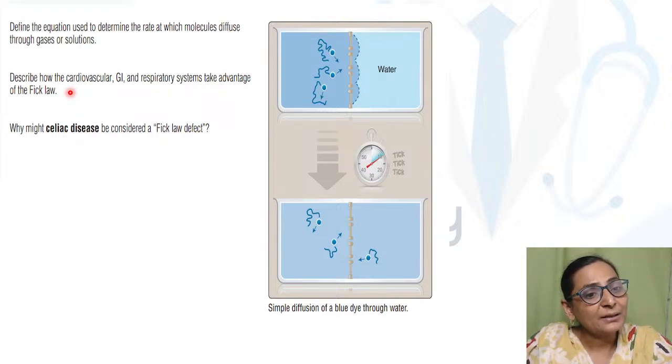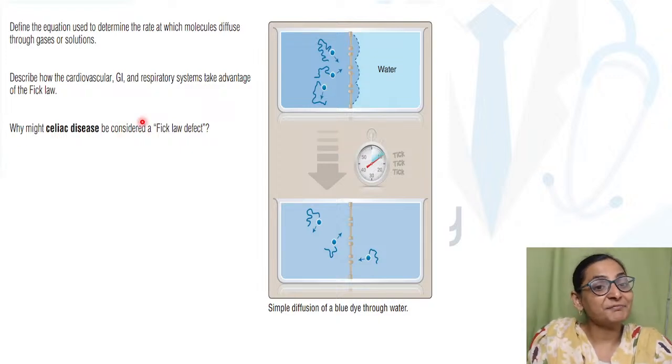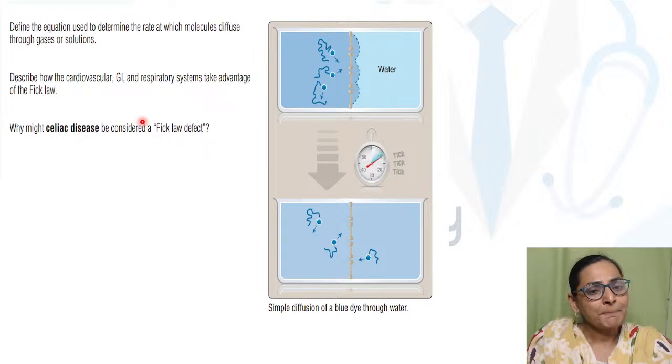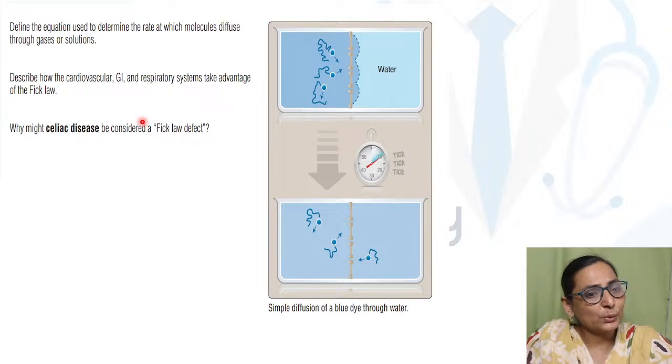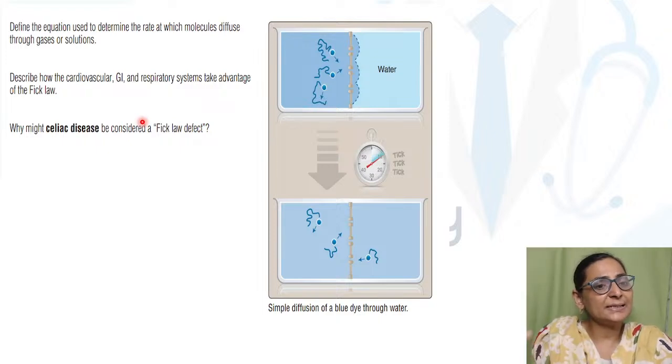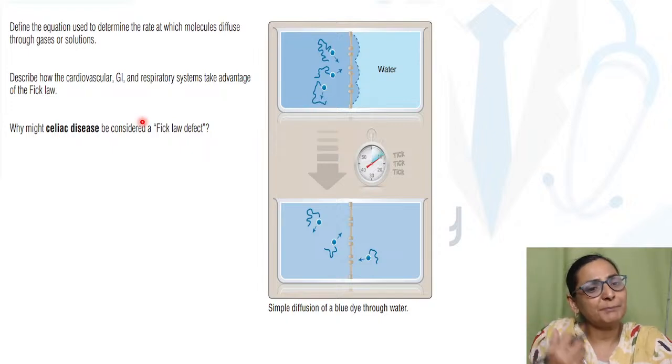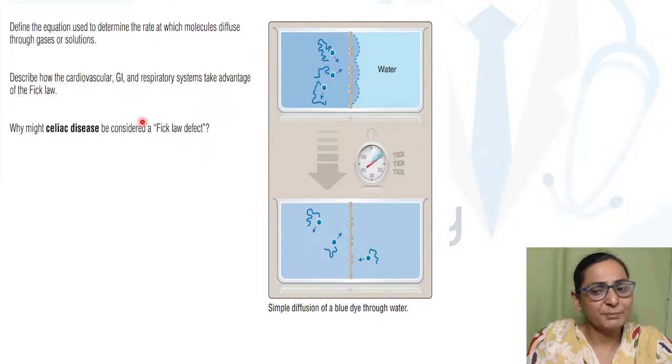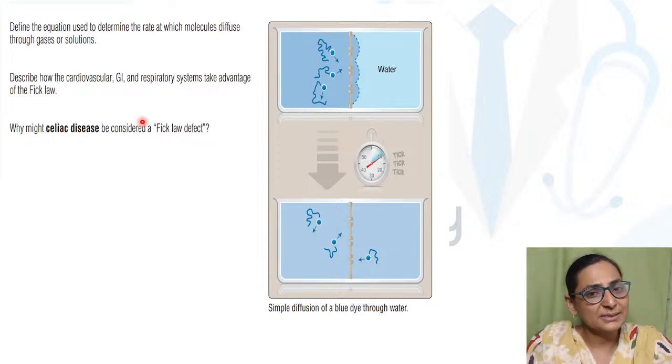And how can celiac disease be considered as a Fick law defect? Very very important. This is a very typical picture of even the next pattern where a clinical scenario is given, where you may be given that it is a celiac disease and you may be asked a very simple basic physiology, that which diffusion is affected or how Fick's law is related to it. ठीक है, सो डोंट अंडर एस्टिमेट योर जनरल फिजियोलॉजी. बिल्कुल भी आप अपने जनरल फिजियोलॉजी को अंडर एस्टिमेट मत करो. This is a very very important system which carries LAQs, MCQs, which also carries very important weightage in the entrance